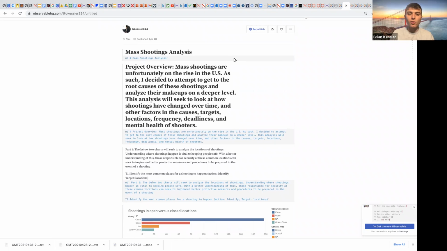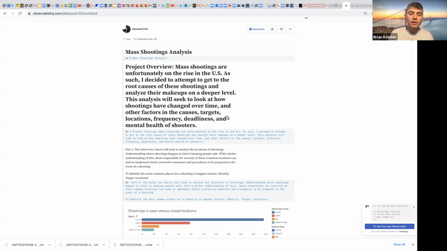I think this is an important task because it'll help have more educated conversations around the topic. And as we'll talk about later, it can help some of our users better help prevent against them. The analysis, as I mentioned, will look at them at a deeper level, and we'll look at how shootings have changed over time. We'll also look at other factors in the causes of shootings, such as what the cause was itself, who the targets were, where the shootings happen, the frequency, the deadliness of them, and also the mental health of the shooters.